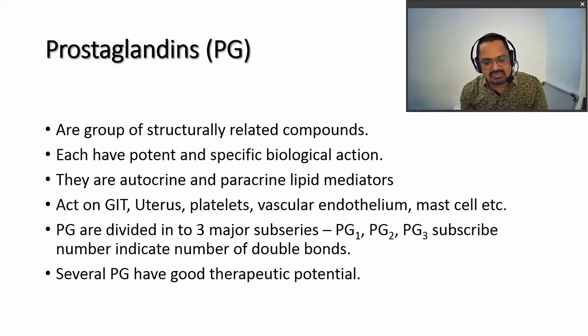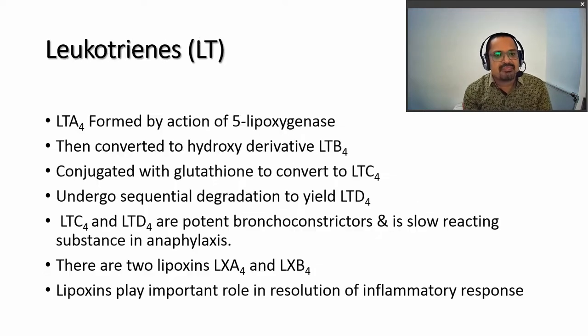Structurally, they are different types. The numbers in PG1, PG2 and PG3 indicate the number of double bonds present. Several prostaglandins have good potential for therapeutic actions, and they are used for the management of different disorders inside our body.